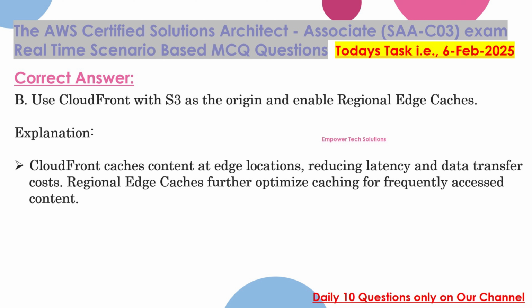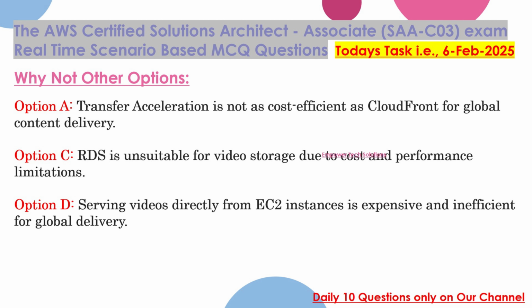Explanation: CloudFront caches content at edge locations, reducing latency and data transfer costs. Regional edge caches further optimize caching for frequently accessed content. Why not other options? Option A.